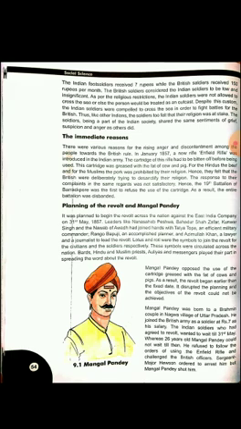So now the next thing, the immediate reasons. What were the immediate reasons? There were various reasons for the rising anger and discontentment among the people towards British rule. In 1857, a new Enfield rifle was introduced in the Indian Army, and the cartridge of this rifle had to be bitten off before being used. Yes, we all know the new rifle was introduced in January 1857, and it has to be loaded.